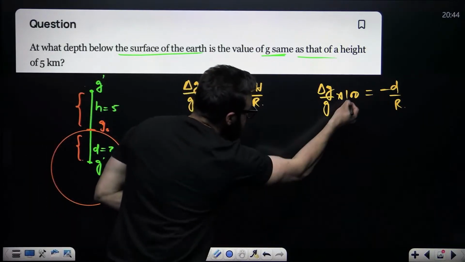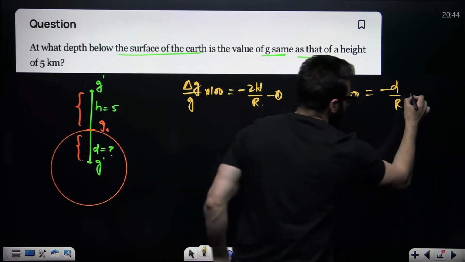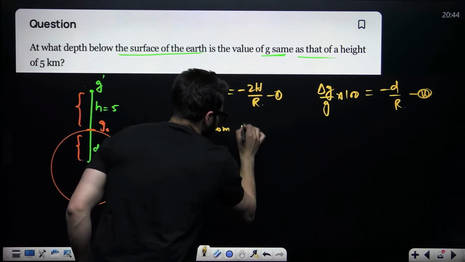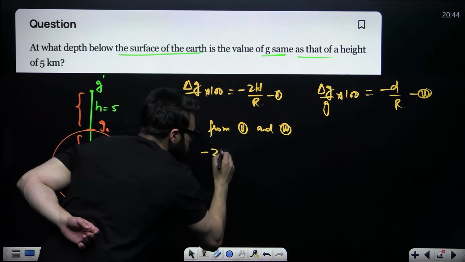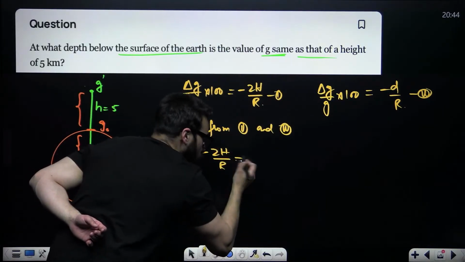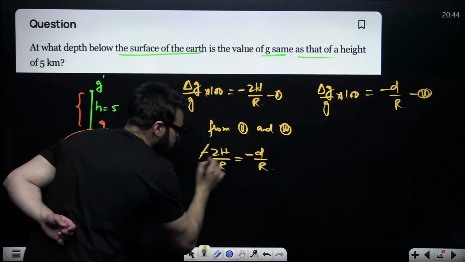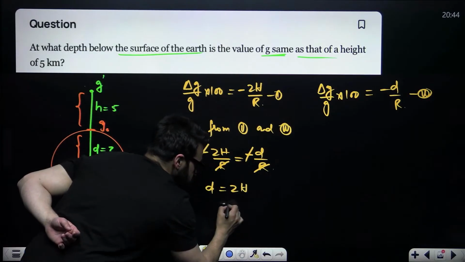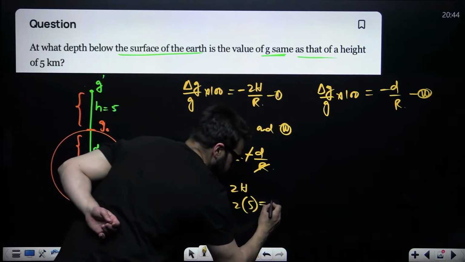So if these two are the same, from the first and second, I would say minus 2h divided by r equals minus d divided by r. Now minus and minus go, r and r go, so d will come out to be 2 into h. H is given as 5, so 2 into 5 will be 10 kilometers.